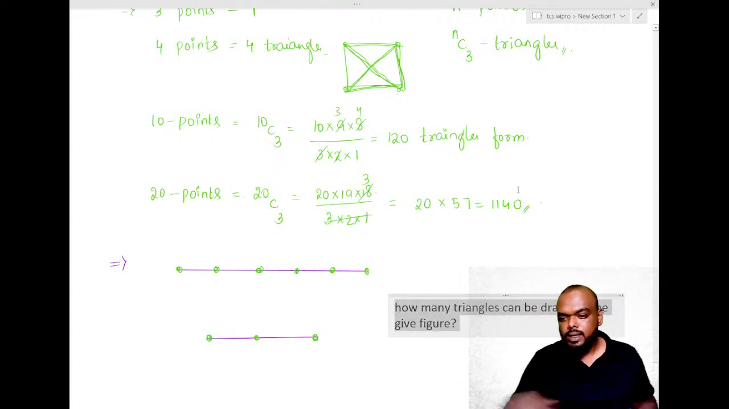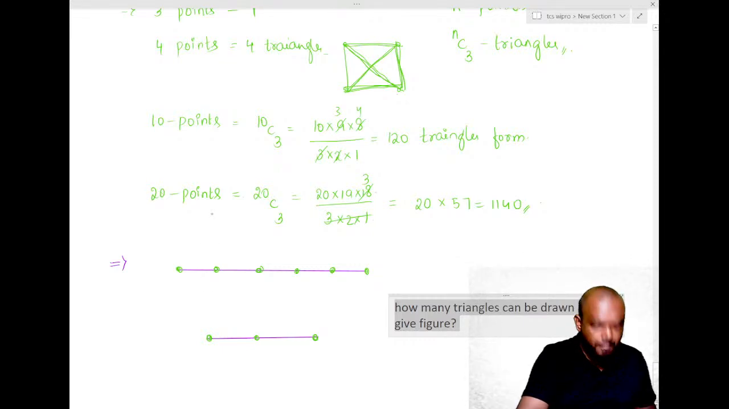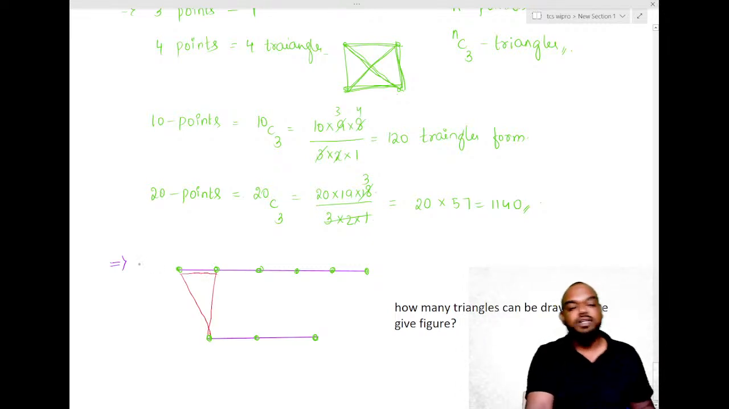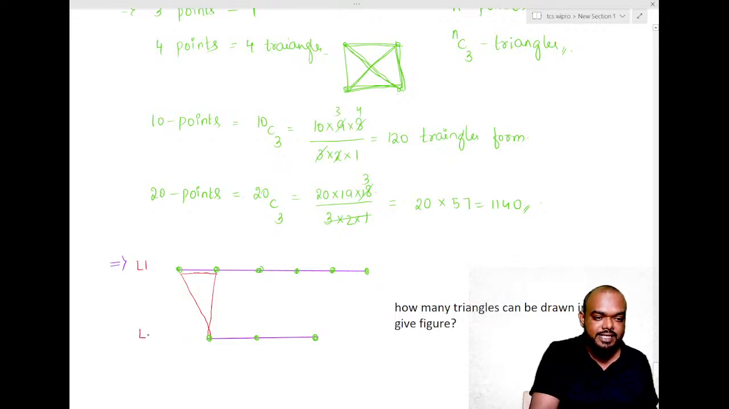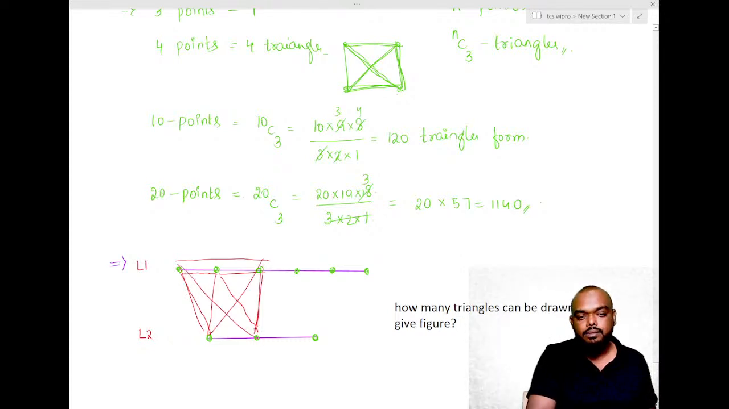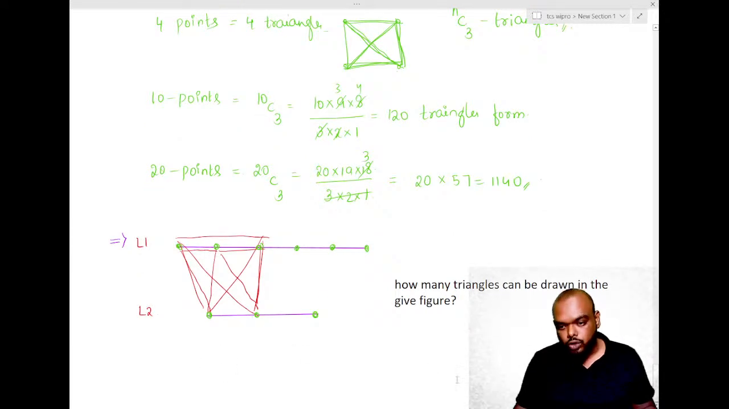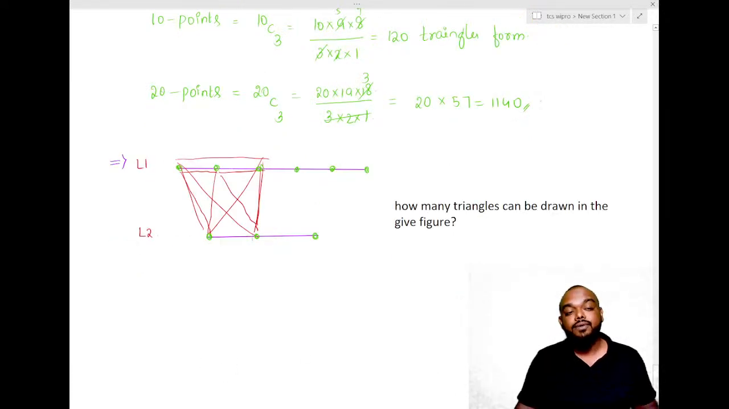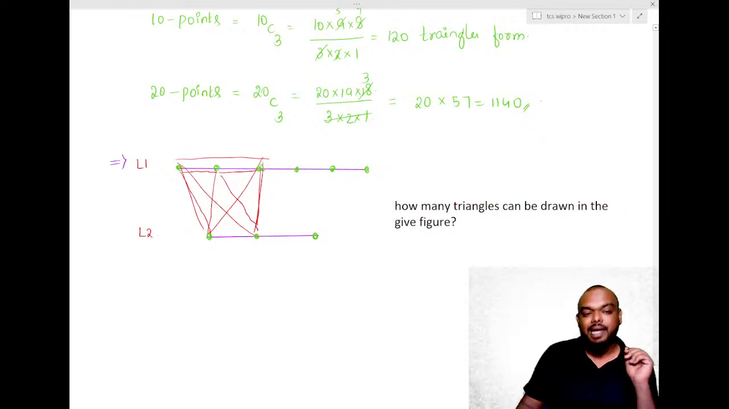Guys, here I can draw one triangle like this. How? By using 2 points on the first line, let us call this L1 and let us call this L2. I can draw a triangle by using 2 points on the top line. Or I can use these 2 points with this or with this. So what do I do? To draw a triangle, I need 2 points from the line 1 and 1 point from the line 2.